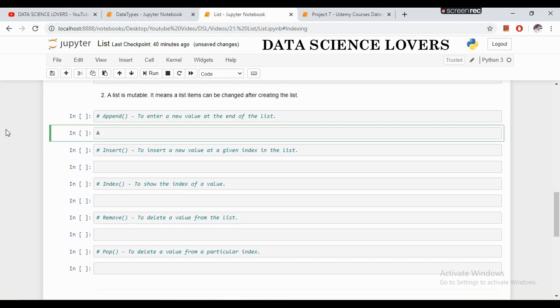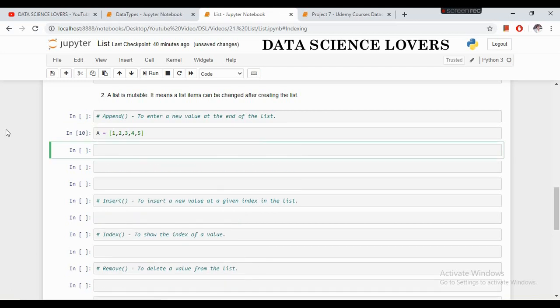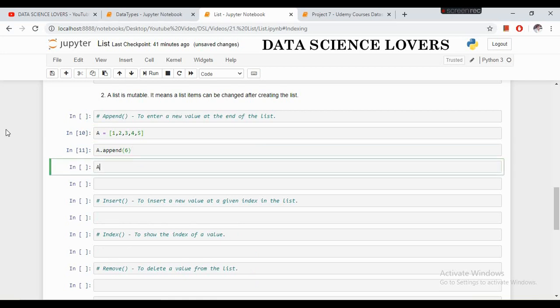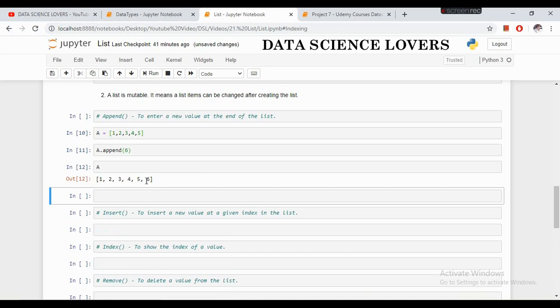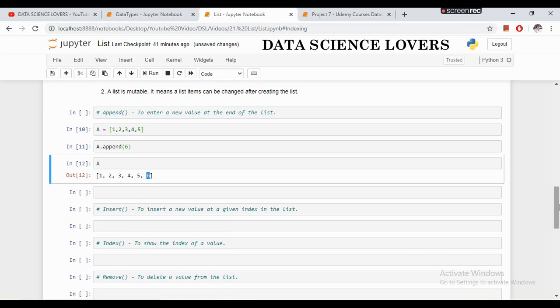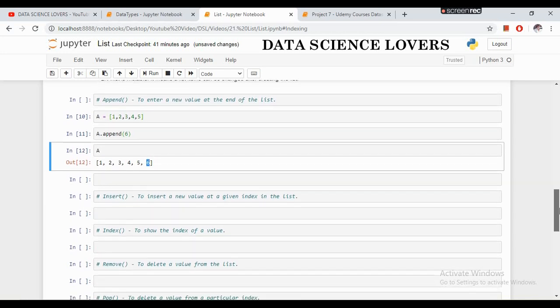If I create a list, this is a simple list 1, 2, 3, 4, 5, and if I want to enter a new value 6 at the end of this list, then I will simply use the append function, and in the brackets I will write the value that I have to enter at the end of the list. Now if I print this list, then you can see that 6 has been added at the last position of this list.